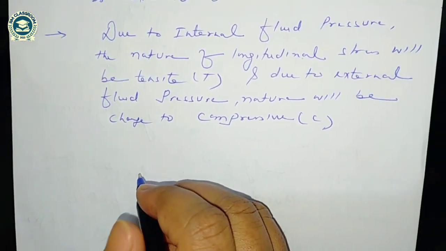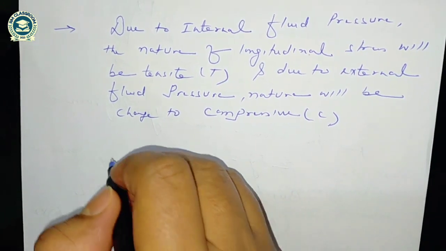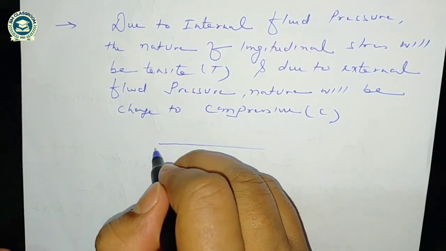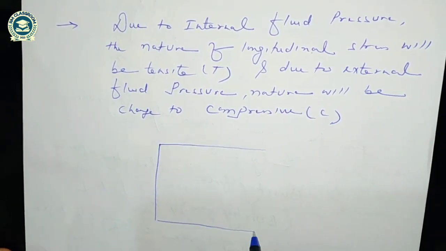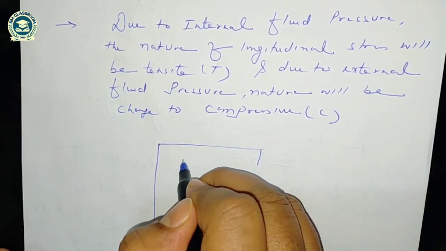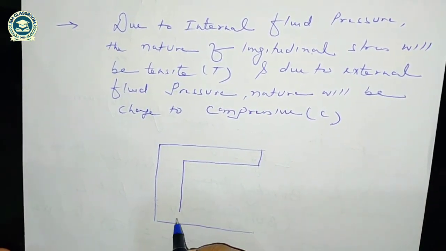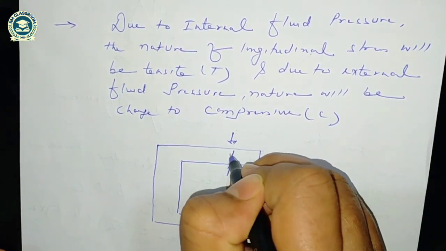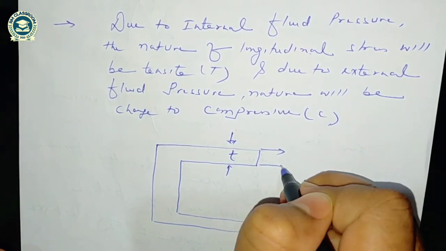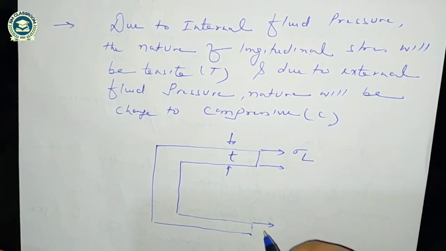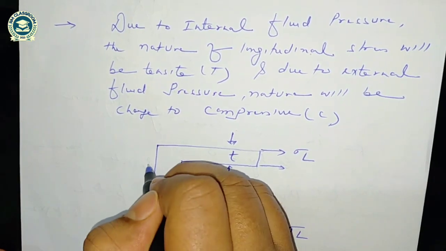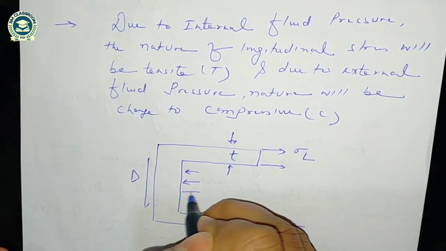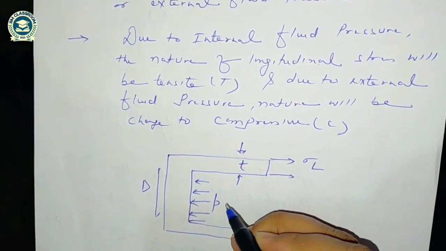So if I derive the expression of longitudinal stress, let us assume this is the part of the cylinder, these are the thickness, sigma L, the internal diameter, and internal fluid pressure is acting inside.